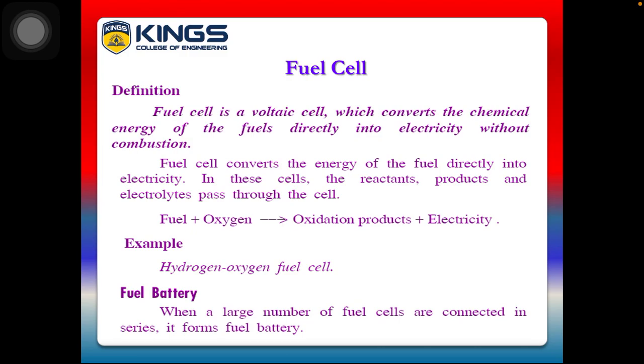In these cells, the reactants, products and electrolytes pass through the cell. Here the fuel and the electrolyte are continuously passing into the cell; only then will the cell work. So fuel plus oxygen gives oxidation products plus electricity. Here we will take the example of the hydrogen oxygen fuel cell to discuss in brief. When a large number of fuel cells are connected in series, it forms a fuel battery.